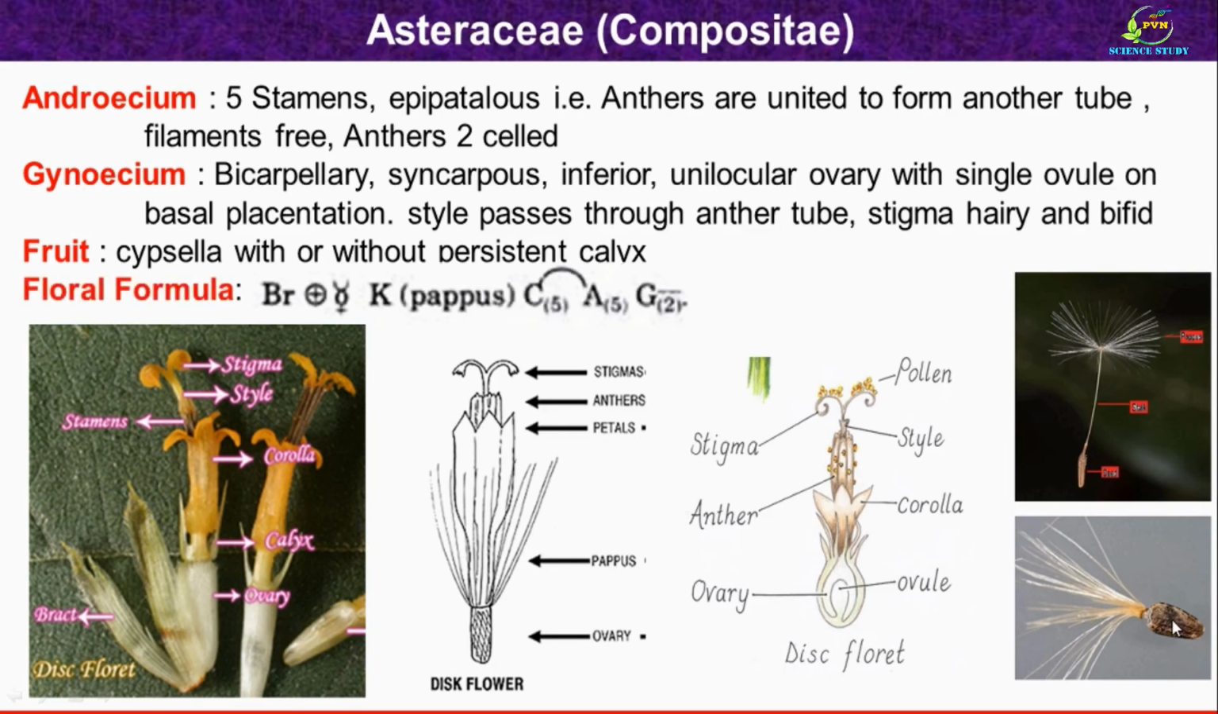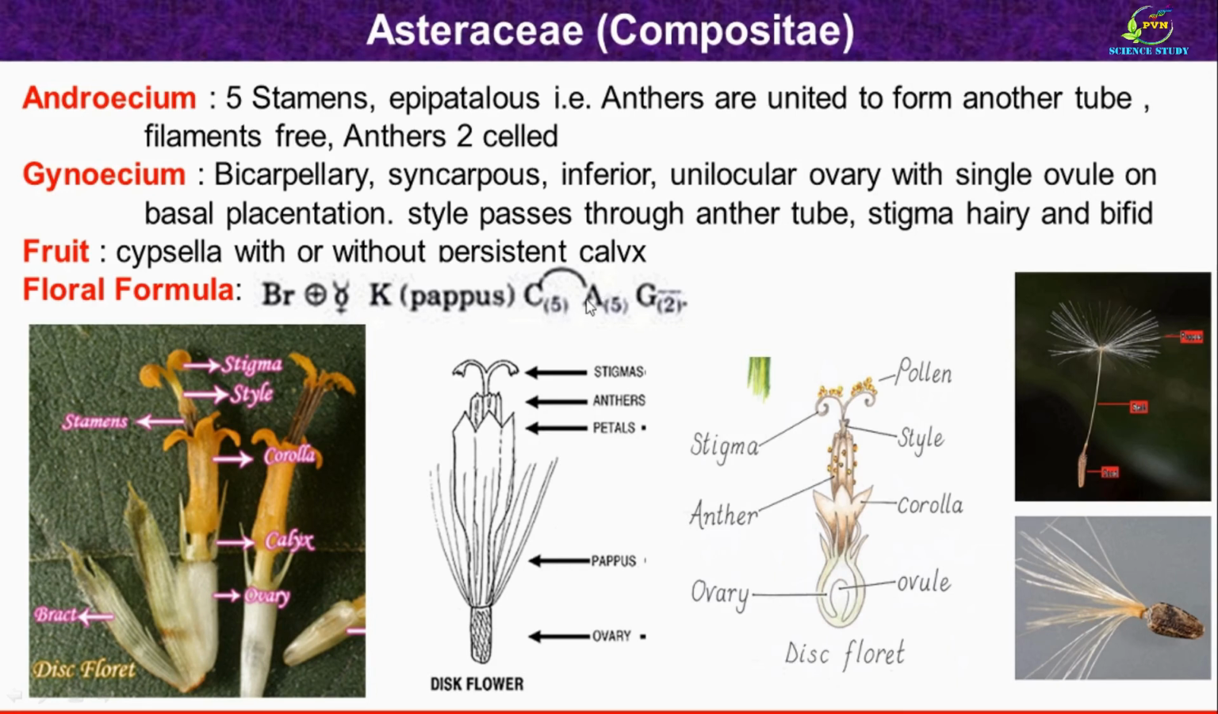Then floral formula. This is the floral formula of a disc floret of an Asteraceae family member. Here BR represents that the flower is bracteate. This symbol denotes that the flower is actinomorphic in symmetry. This symbol denotes that the flower is bisexual, contains male as well as female sex organs. Then regarding the floral whorls, K represents calyx, which is pappus. Then here C represents corolla, which consists of 5 petals which are united and so denoted in a bracket.